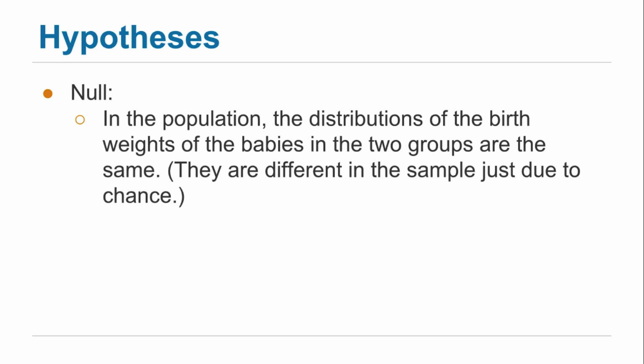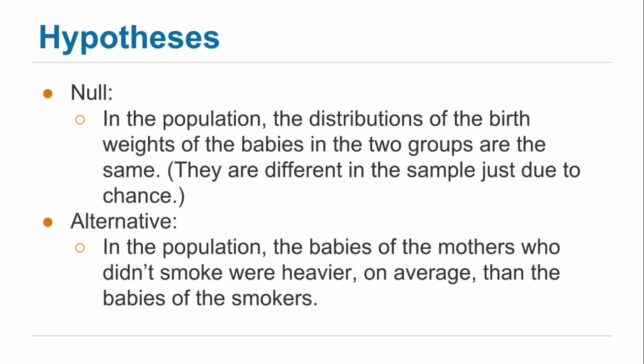We're seeing a difference in this sample just because of who got selected in the sample by chance. Or it could be that the difference in the sample reflects a difference in the population. That is, in the population, the babies of the non-smoking mothers were a tad heavier, on average, than the babies of the mothers who smoked.